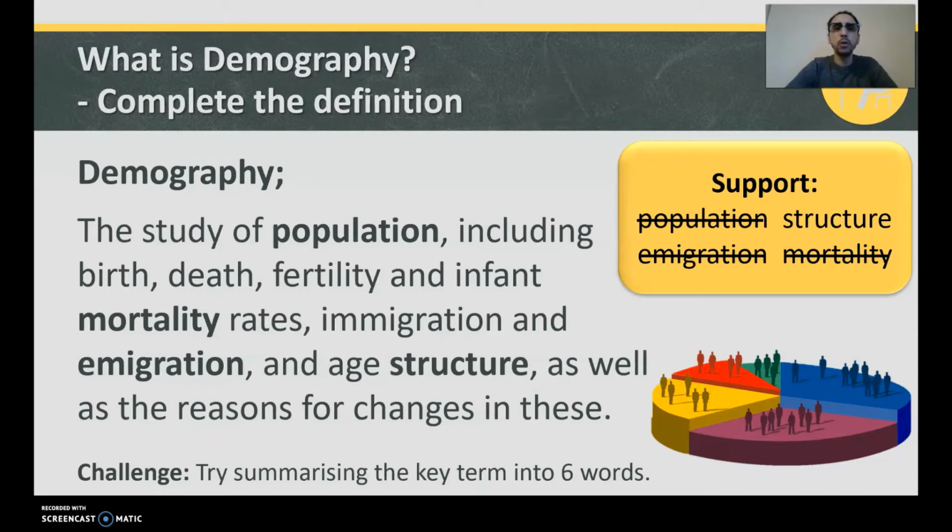So, what is demography? Well, it's the study of population, including birth, death, fertility and infant mortality rates, immigration and emigration, and age structure, as well as the reasons for changes in these. Okay? Try summarizing the key term into 6 words. Can you summarize it into 6 words? Are you going to be an absolute legend and do the challenge?